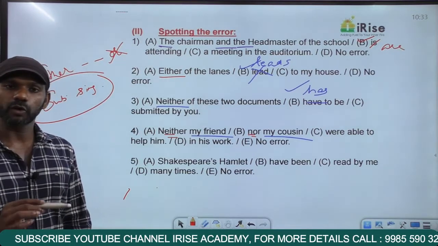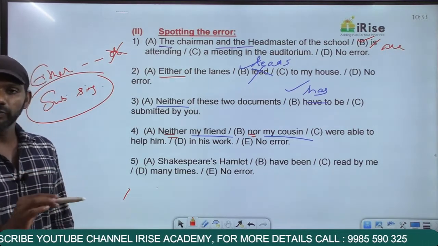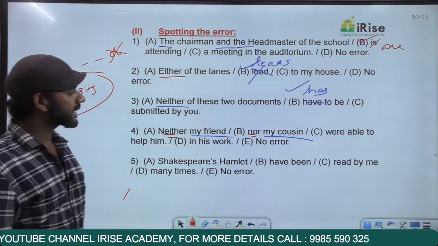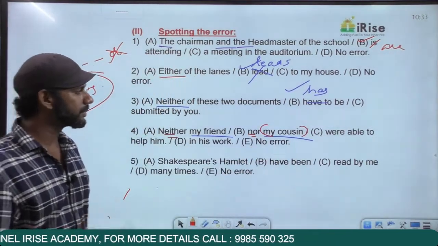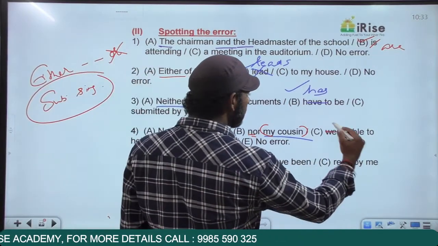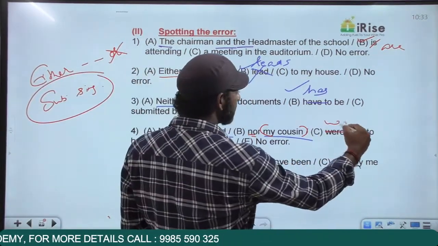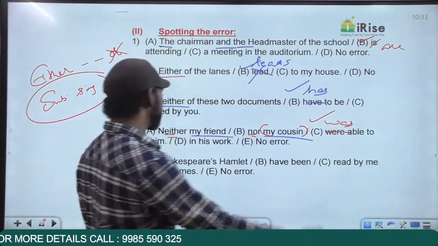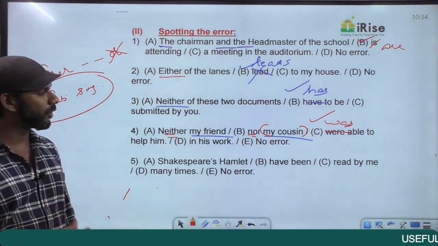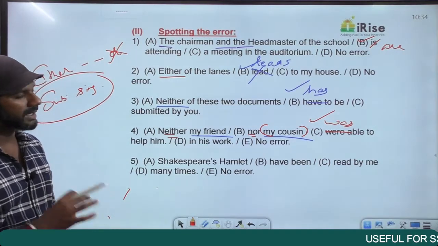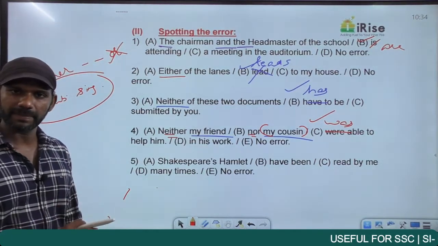The rule says focus only on the second subject. The verb depends on the second subject. The second subject here is my cousin, singular. So the verb must also be singular. It cannot be were because it's a plural verb. It must be was able to help him in his work. Neither my friend nor my cousin was able to help him in his work. Therein this statement is in part C.